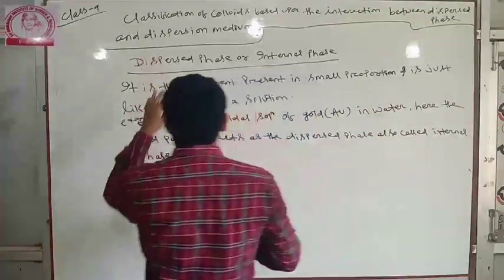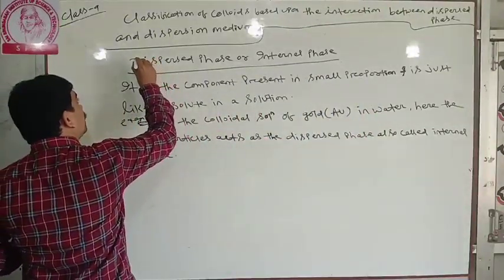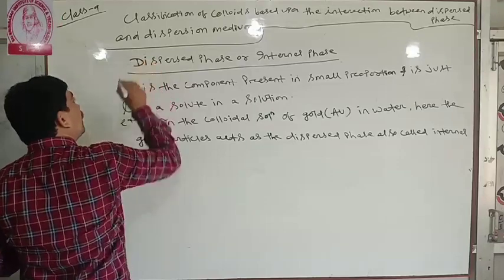So it is the dispersed phase or internal phase.